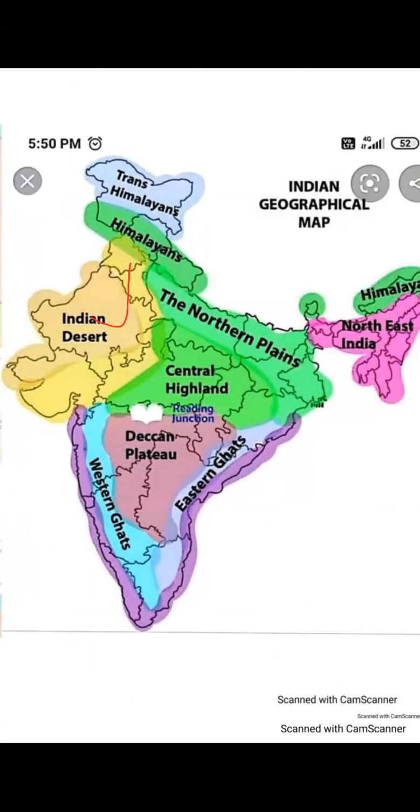Today we will learn about that portion of India. Where is it located? It is located towards the west of the northern plains. These are the northern plains, and this is towards the west of the northern plains. We are living in that portion, the northern plains.